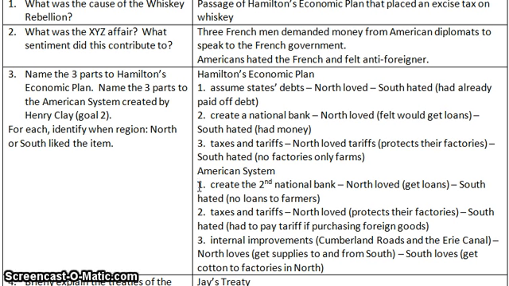The North likes it because they're going to get the loans for their factories and their manufacturing industries. The South hates it because they're not going to get loans for farmers. Like, that's just not how it's going to work.